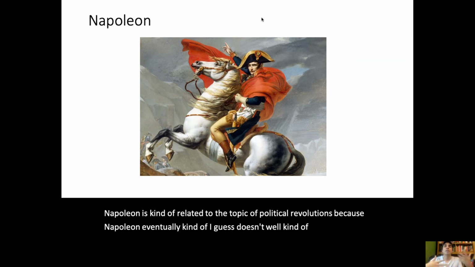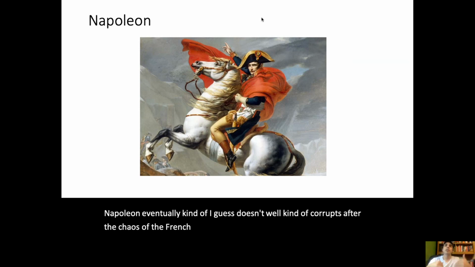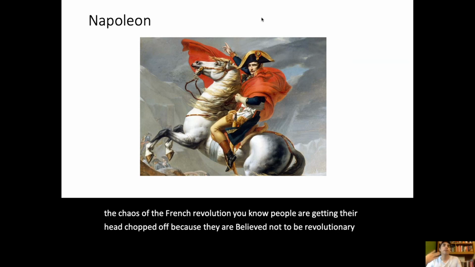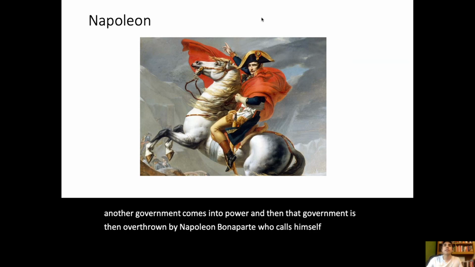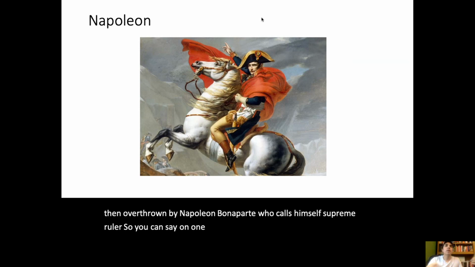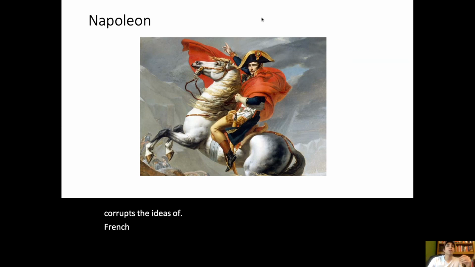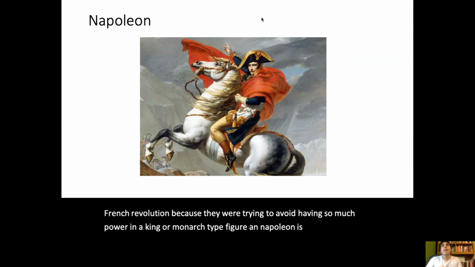corrupts. After the chaos of the French Revolution, people are getting their heads chopped off because they're believed not to be revolutionary enough, and people are super paranoid. Under Maximilien Robespierre, another government comes into power, and then that government is overthrown by Napoleon Bonaparte, who calls himself supreme ruler. So you can say on one hand, it seems like Napoleon almost corrupts the ideas of the French Revolution because they were trying to avoid having so much power in a king or a monarch type figure, and Napoleon is basically that.